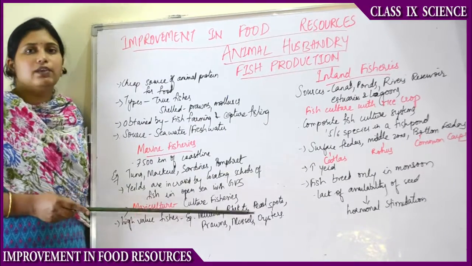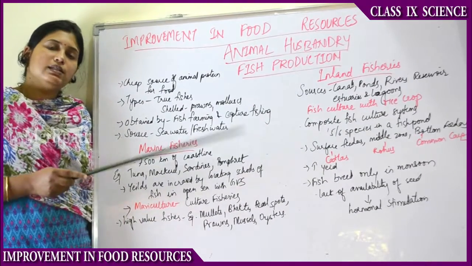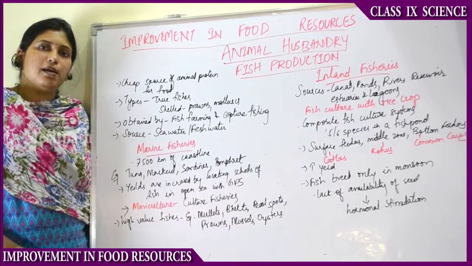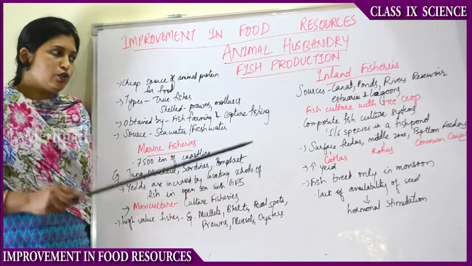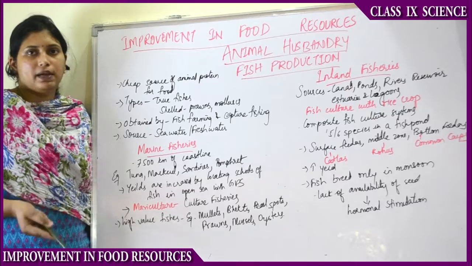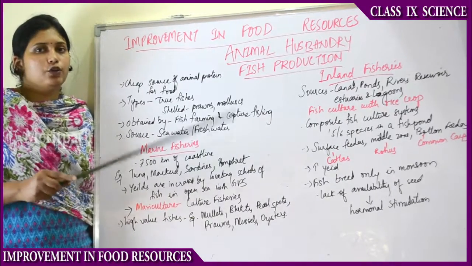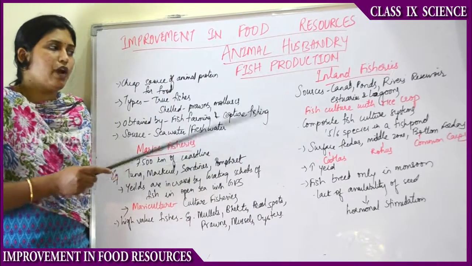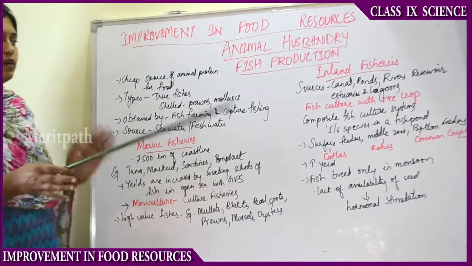Then some fishes live in the deeper parts of the river, and some fishes live in almost the last parts of the river where weeds will be present. So these feed on separate things. They do not move from their area up or down. So that is the reason 5 or 6 varieties can be cultivated in a single pond.